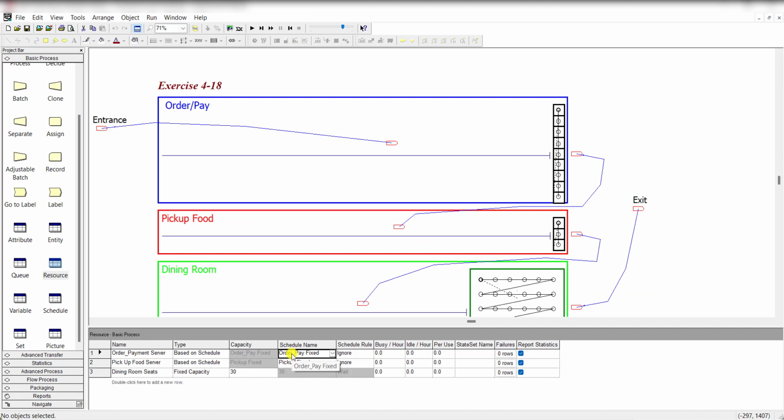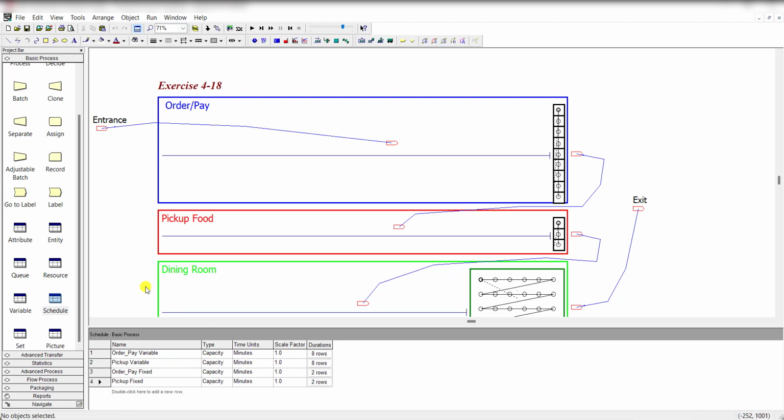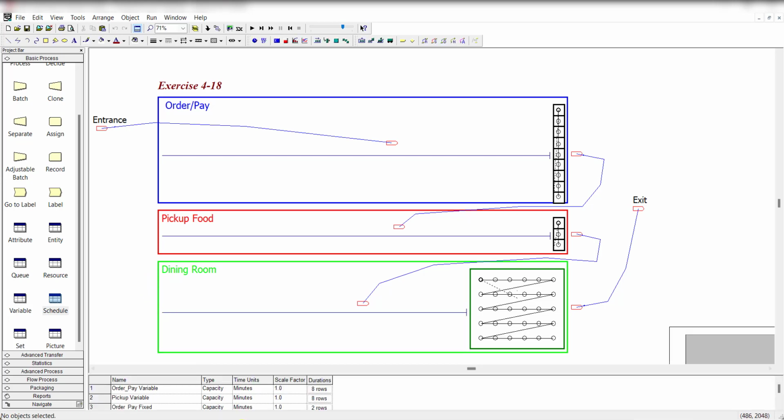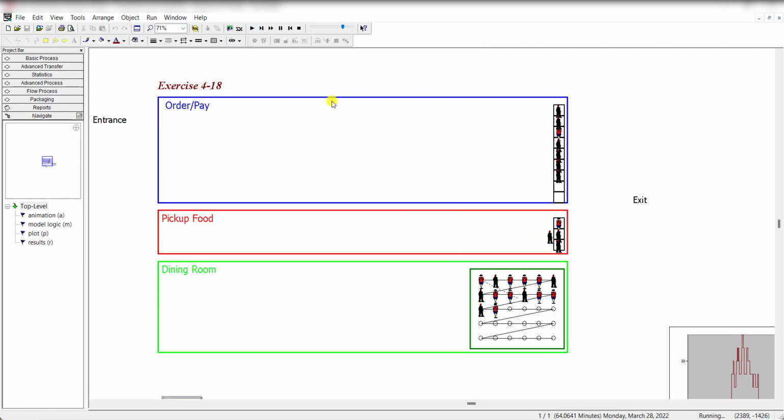Okay, now let's run the model with variable type of capacity, and in that case, we have already defined the schedule name, that is order underscore pay variable, and the pick up food server process is pick up variable, and the detail of these variables is defined under the schedule module as discussed already. Okay, now let's run the model again. Let's fast forward it to view the result.